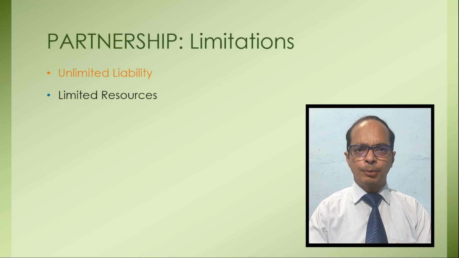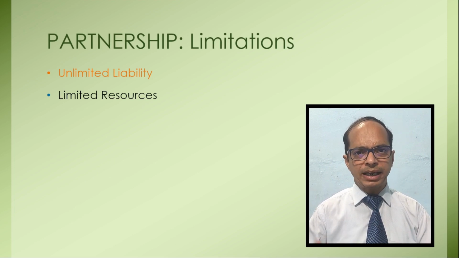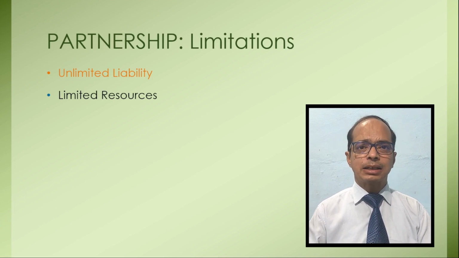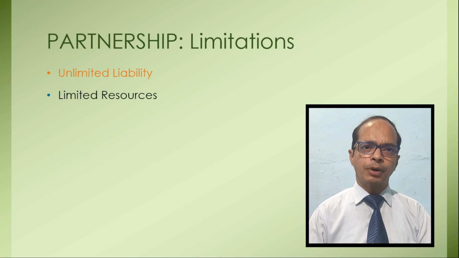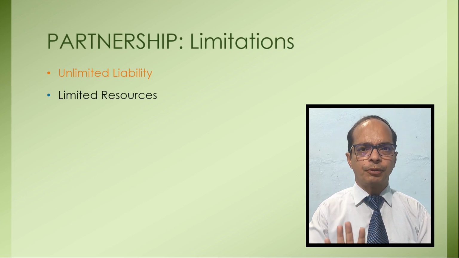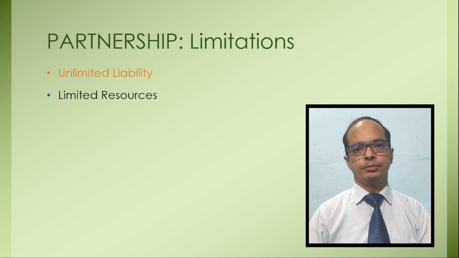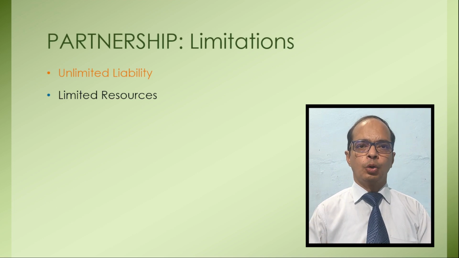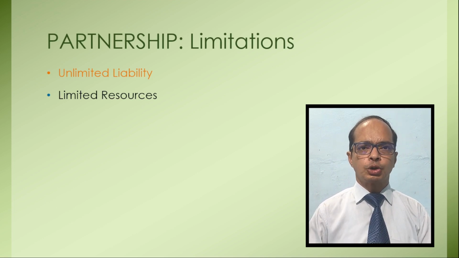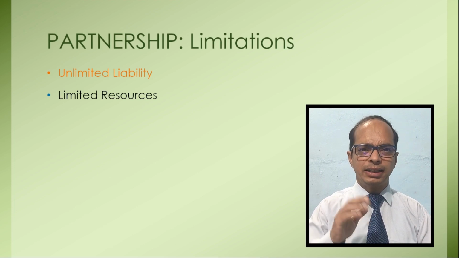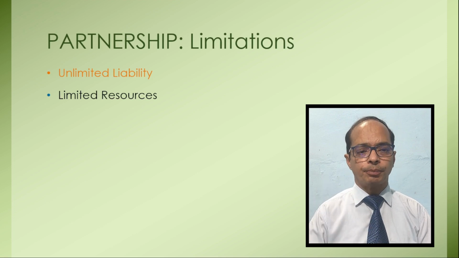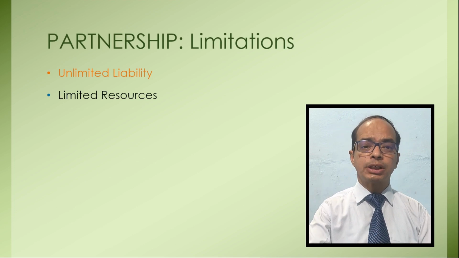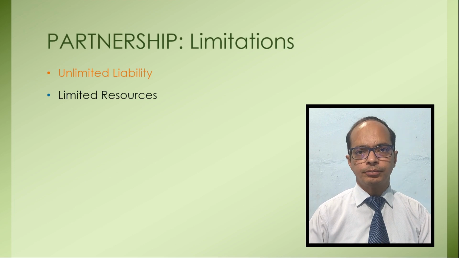Whatever is decided in the memorandum of association, in the capital clause, that capital can be raised from the public and can be used for the affairs of the business organization in case of joint stock company. But as compared to joint stock company, in partnership firm the maximum number of partners is 50, not more than that. So if you are going to run your business institution at national or international level, this is not a suitable form of business organization. In that condition, you have to start a joint stock company. Why? Because resources are limited here.